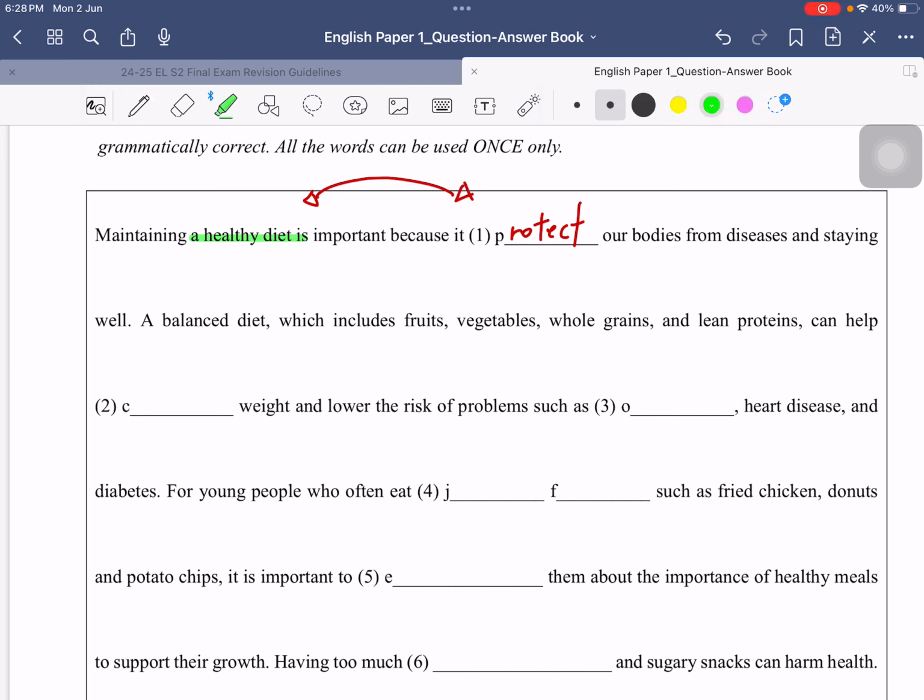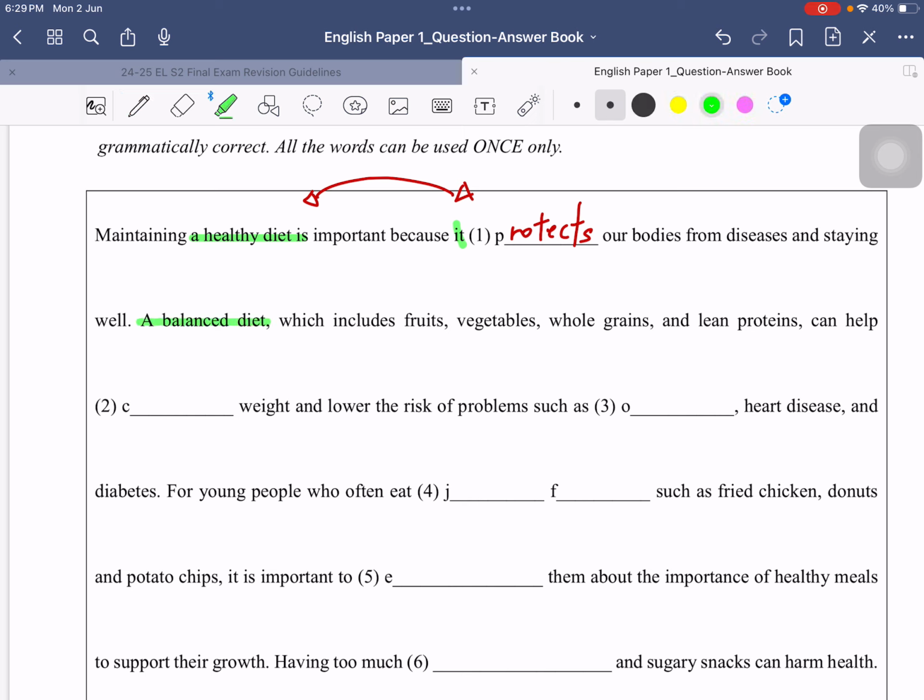However, can you tell me, is this a correct answer? No, because you can see the tense here, it dissuades our bodies. We are not using present tense. That's why we need to add s. It protects our bodies from diseases. That's why when you work on your vocab part in paper 1, please make sure that your sentence is grammatically correct. Otherwise, you will lose lots of points. That's why it protects our bodies from diseases. Now, let's move on to question 2.